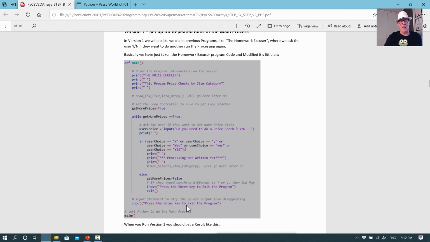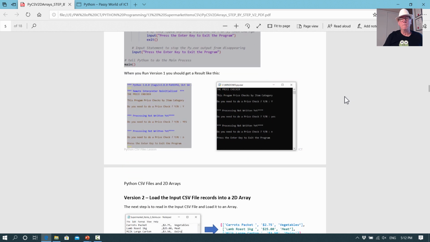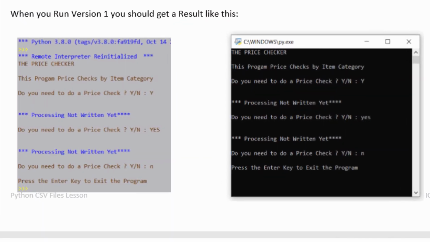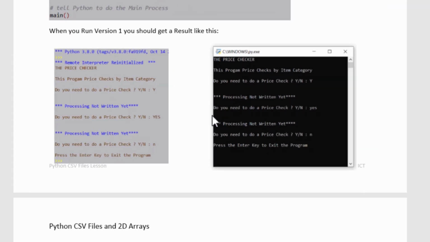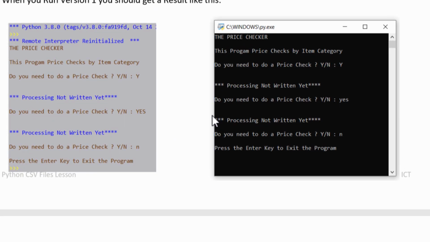So that should be all familiar and should make sense. And you just need to get that typed in. You could even probably copy things from the homework excuser program into here and just edit them to fit up with the groceries pricing. And when you run that, let's try and get a bit of magnifying happening on that. Okay, so what should happen there is you just should get the introduction.